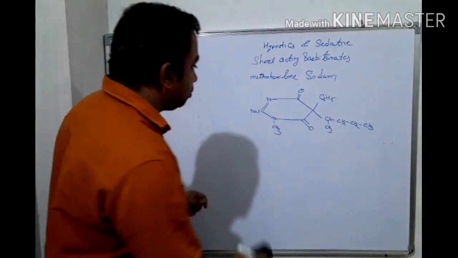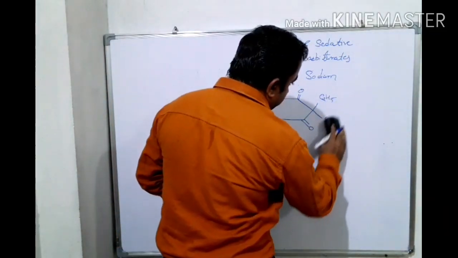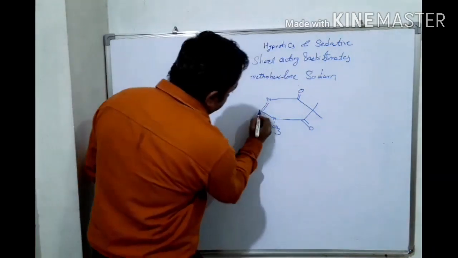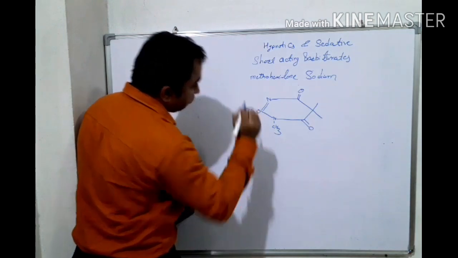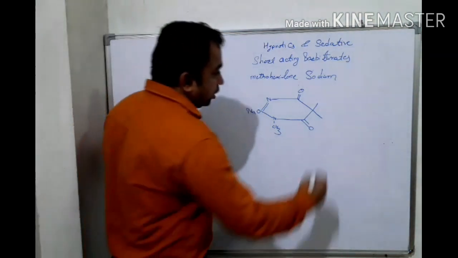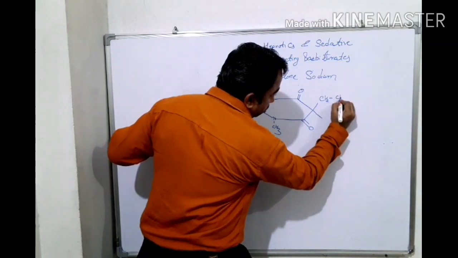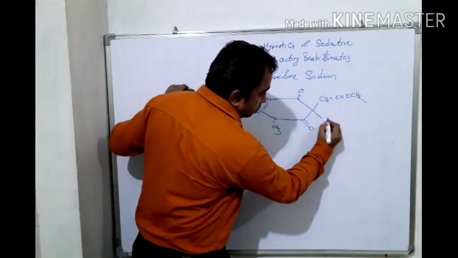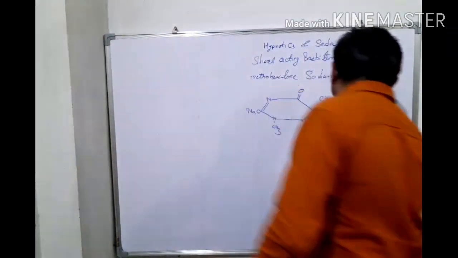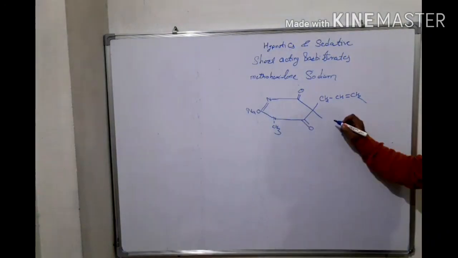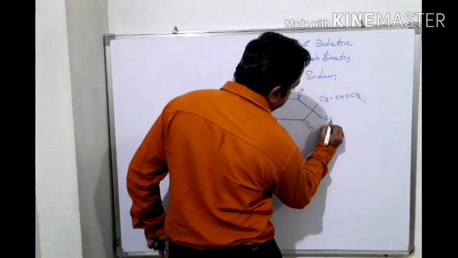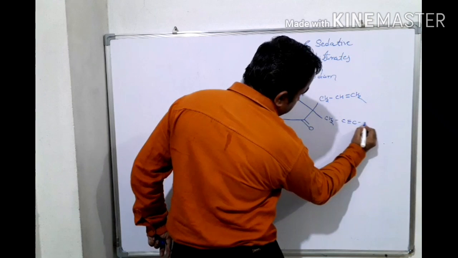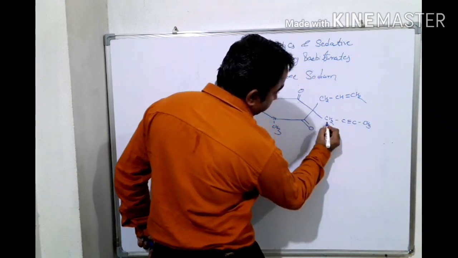Okay, in place of these two groups we can draw other groups. Here is ONa, and for methohexatone, it is CH2, CH double bond CH2, and here CH2, CH2, C triple bond C, CH3.